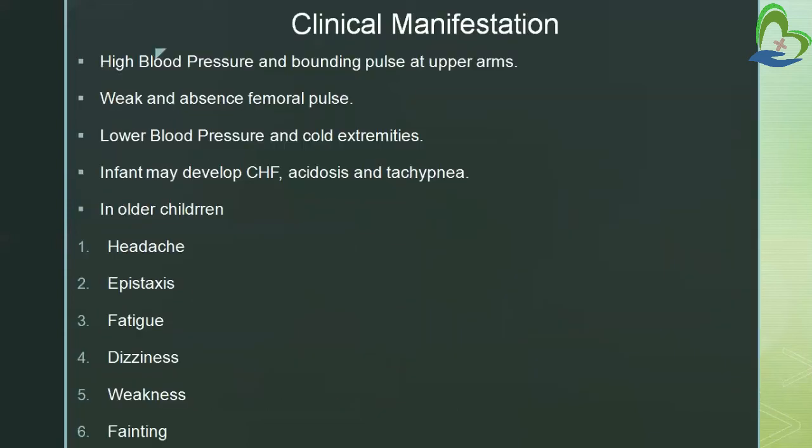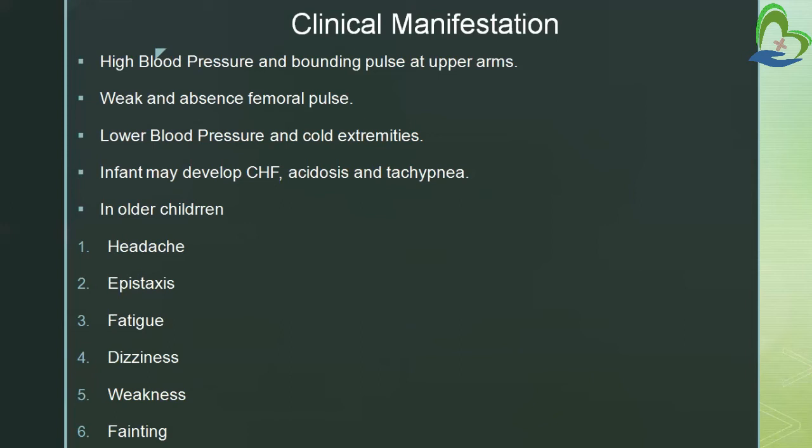Okay, now we will see clinical manifestations. So first is high blood pressure and bounding pulse at the upper arm. As we have seen, there is more pressure on the upper extremities and upper body parts. So when we are checking the pulse of the upper arms, that is upper extremities, at that time the pulse will be bounding, and the pressure will also be high.